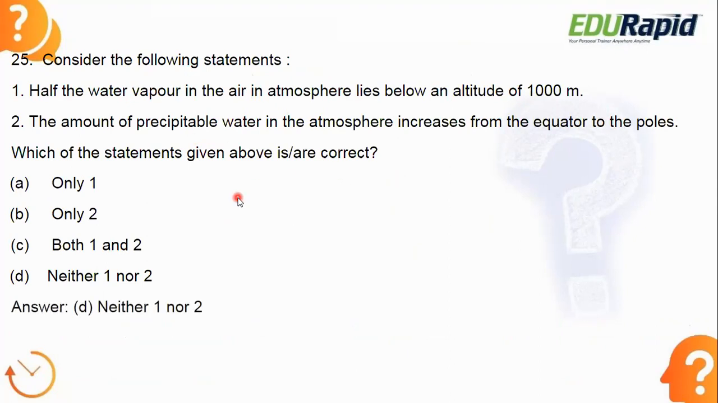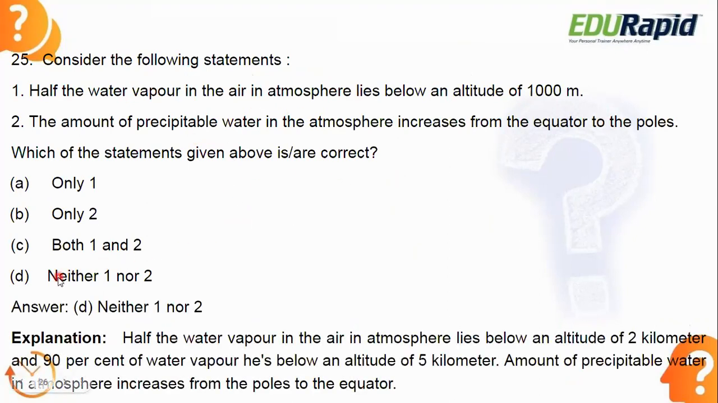Let's see the answer. Both the statements are wrong. That's why option D is correct, neither 1 nor 2. Here they are asking which statement given above is correct. But both the statements are wrong. Look at the first statement. Half the water vapor in the air in atmosphere lies below an altitude of 1000 meter. 1000 meter means 1 kilometer. But half of the water vapor in the atmosphere lies below an altitude of 2 kilometer. So that's why statement number 1 is wrong.